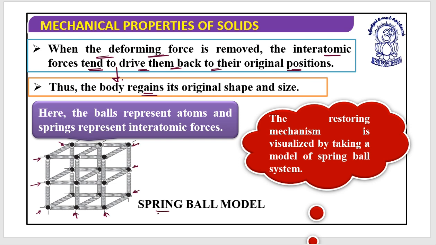It's basically a spring-ball model to understand the atomic structure. If I pull any one of the atoms in this direction, the connected springs will behave like this, and this atom will come back to its position on its own. This is what we understand as an internal restoring force. And if it can regain its original shape and size, then this is a perfectly elastic body. I hope this is clear.